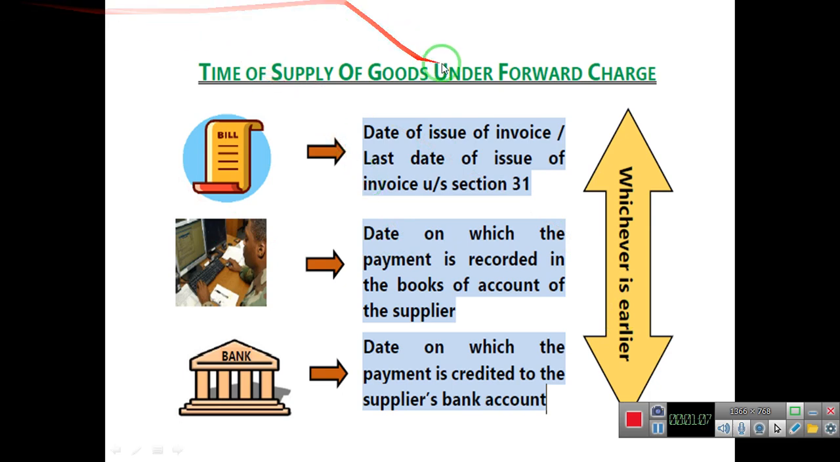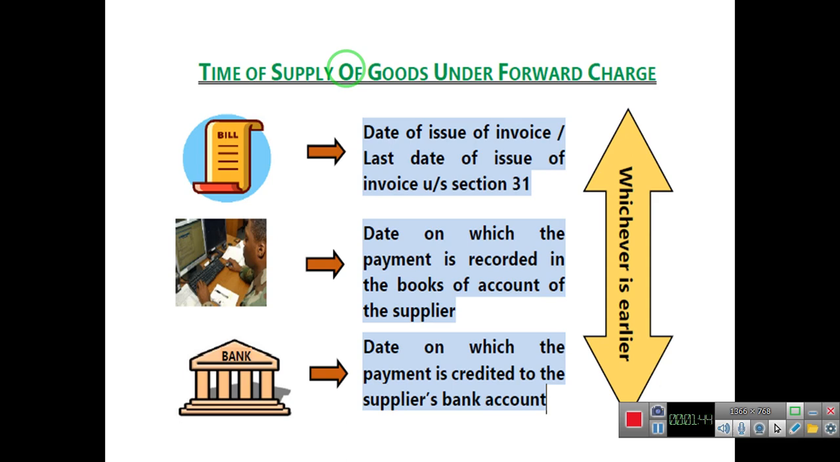What do you mean by forward charge? When in case of supply the supplier is a registered person, in that case that supplier is liable for paying GST under forward charge. Now to determine the time of supply of goods under forward charge, we will consider 4 dates, and the date which is the earliest is the time of supply of goods.